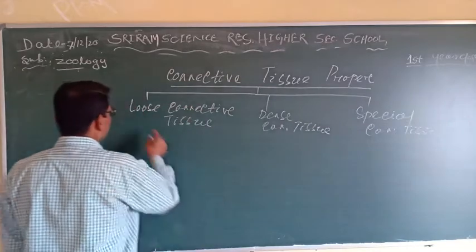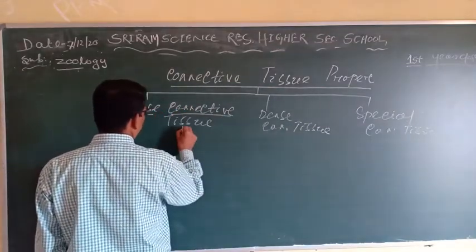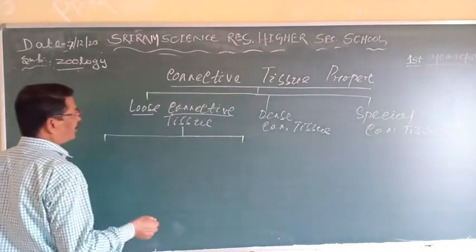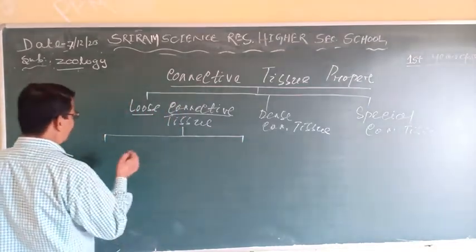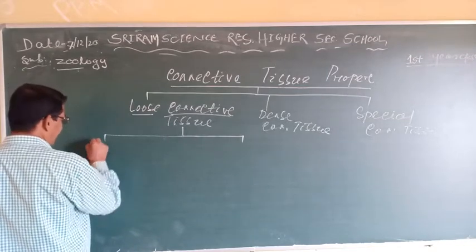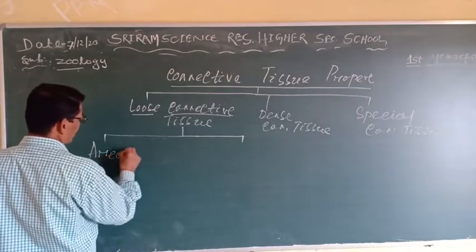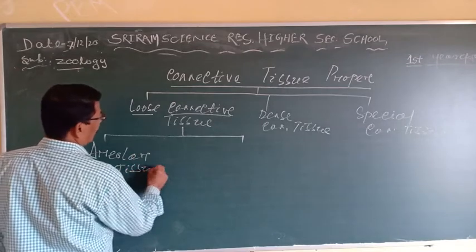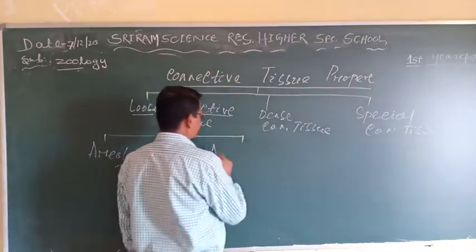Under the loose connective tissue, we read the areolar tissue and the adipose tissue.